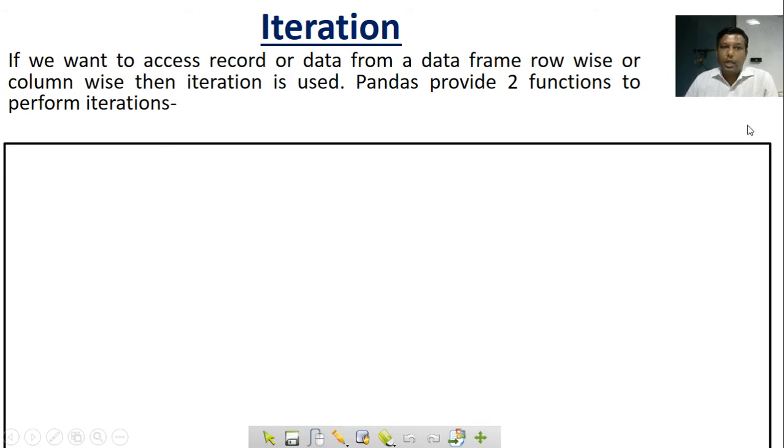If we want to access records or data from a data frame row wise or column wise, then iteration is used. Pandas provides two functions to perform iteration: iterrows and iteritems.